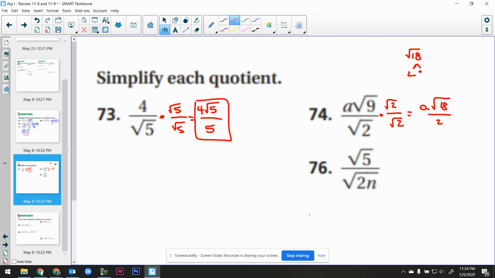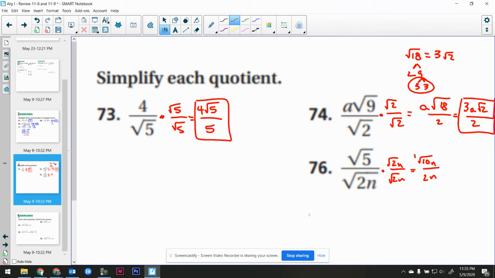Radical 18 is 2 and 9, and 3 and 3, so a set of 3's coming out. So 3 radical 2, which gives me my answer as 3a radical 2 over 2. And then number 76 here, I'm going to multiply by radical 2n over radical 2n. So this is radical 10n over 2n, and that's my answer. 10 doesn't break down.